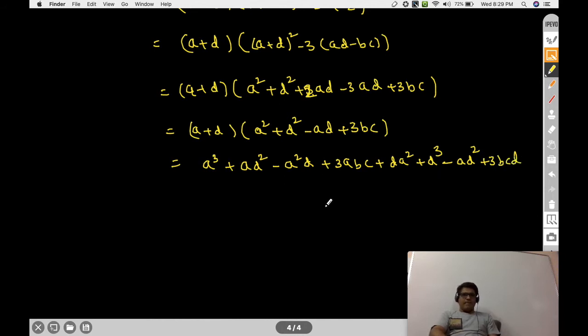So here minus ad square and plus ad square cancel. Here a square d plus a square d minus a square d cancel.